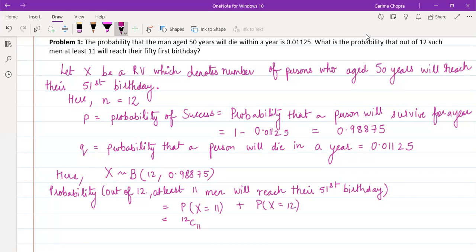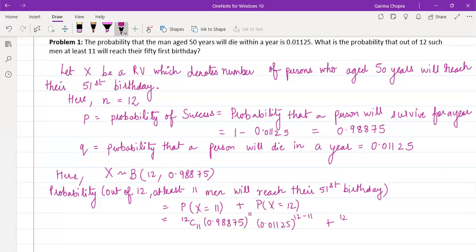Then the probability of success is 0.98875 raised to power 11. And then we have the probability of failure, which is 0.01125 raised to power n minus x, which is 12 minus 11.